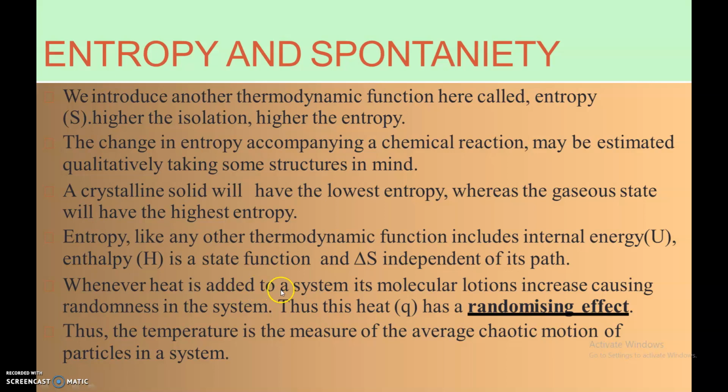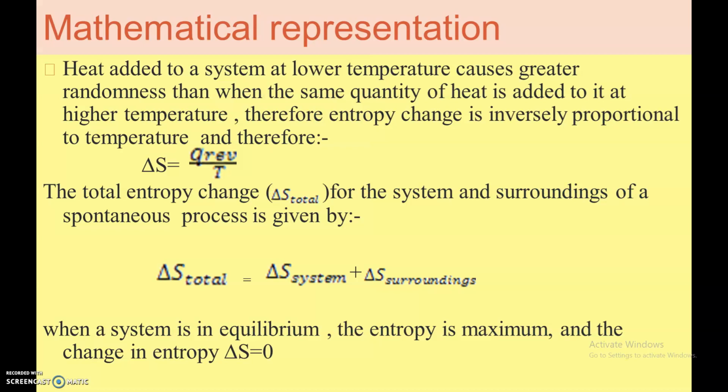Whenever heat is added to a system, its molecular motions increase, causing randomness in the system. This heat Q has a randomizing effect. When heat is applied to any system, the randomness increases. Thus, temperature is a measure of the average kinetic motion of the particles in the system.